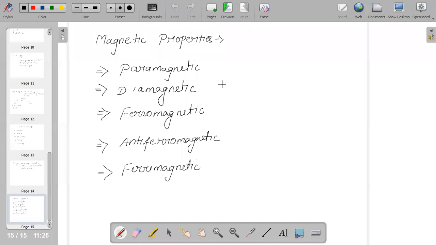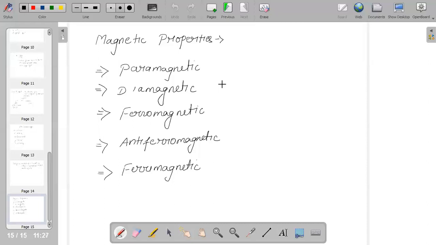Basically, when they ask questions, we have to write the electronic configuration and find out whether that particular given element or compound has any unpaired electrons or not. If it does not have any, then you can say that the property exhibited by that compound or element is diamagnetic in nature.